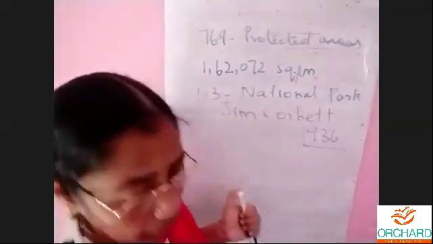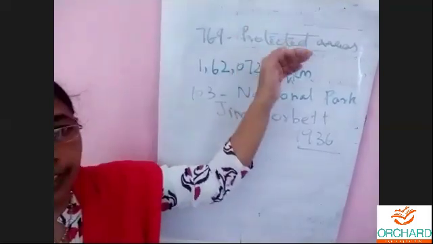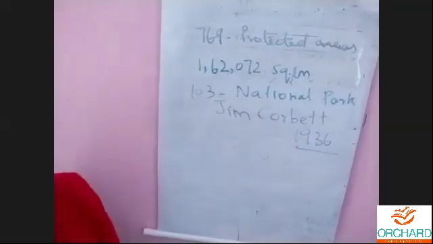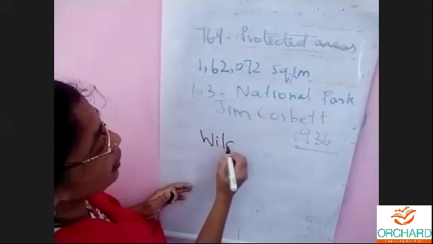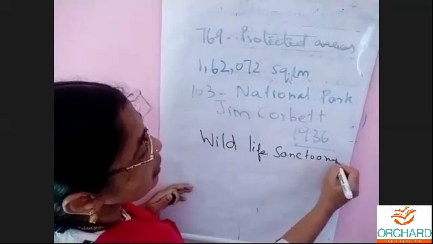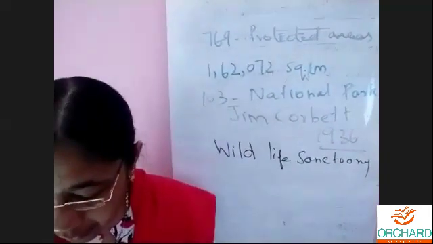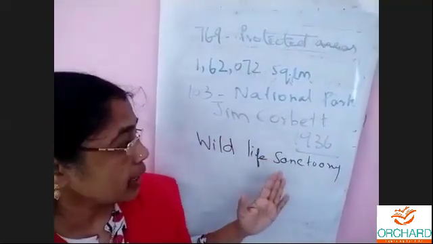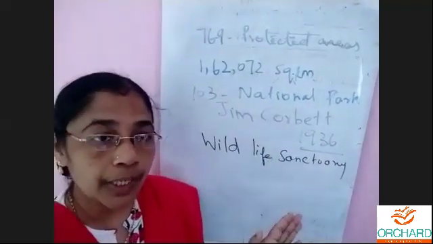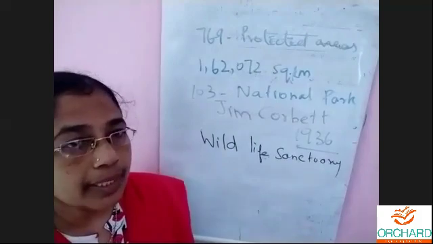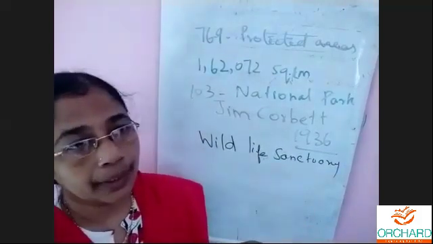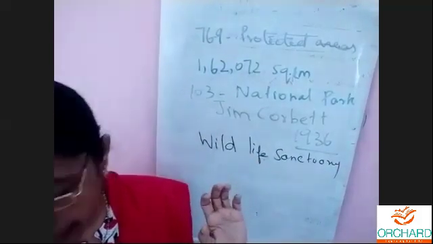First we have seen the protected areas, then the national parks. We have one more name, I think you know this: the wildlife sanctuary. What do you mean by wildlife sanctuary? We have a lot of wild animals there under protection. You can see them and enjoy being with them, but hunting is prohibited and cutting of trees is prohibited.